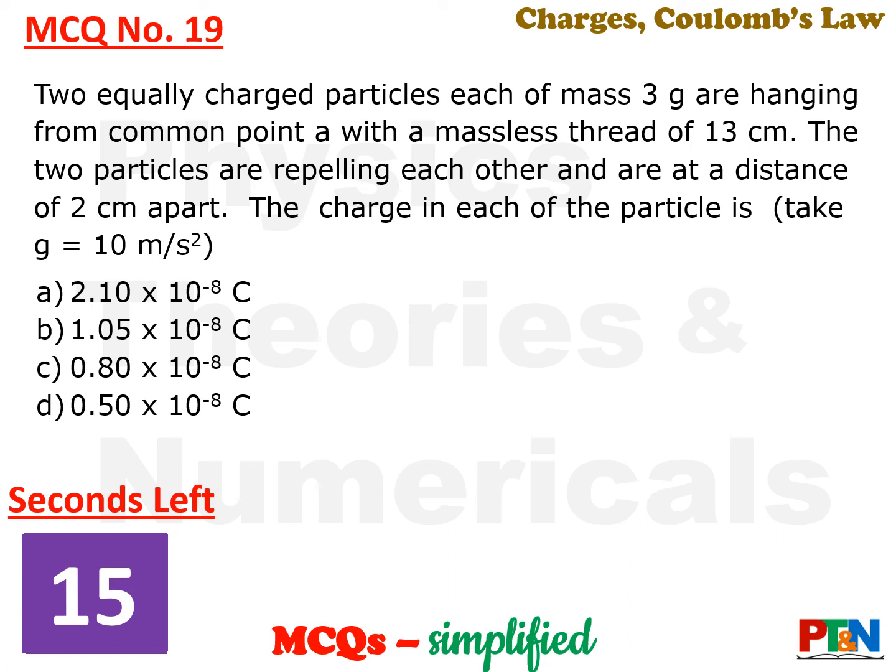You need to find out the charge on the particles. Again, take the value of g as 10 meter per second square. 15 seconds time for you. Your timer starts now. And you have got freedom to take extra time. Do pause the video, take your time, do the calculation, come back to the video. Make the full use of this video.